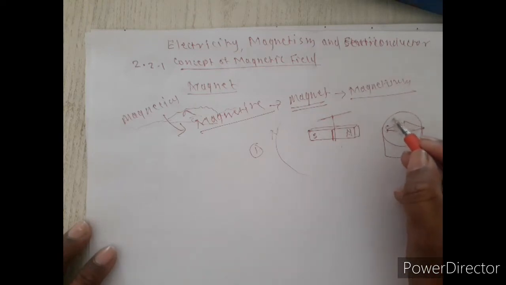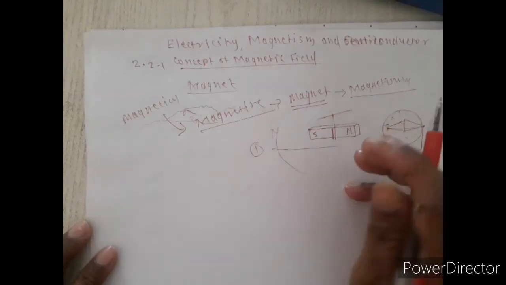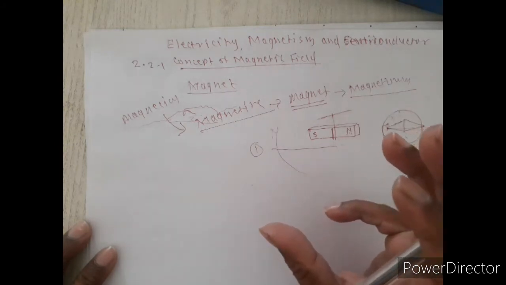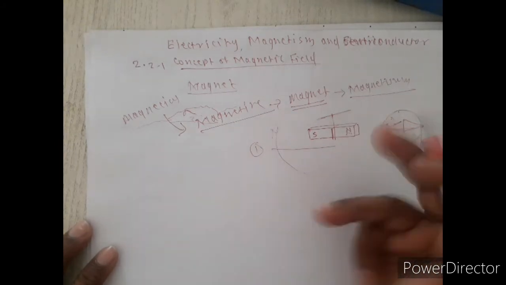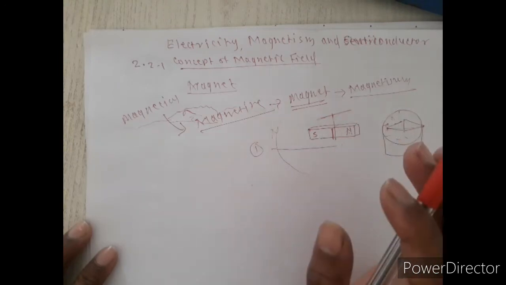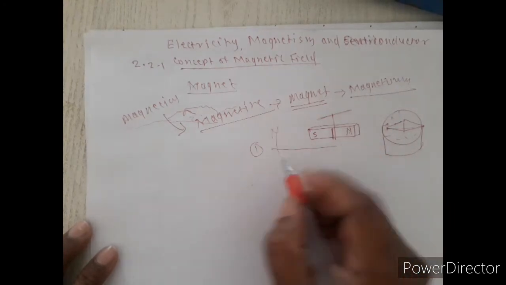It is also applicable in aviation, meaning in aeronautics. So this is the first property. When you rotate the magnet in a circular motion, it becomes stable or comes to rest in the north and south direction.